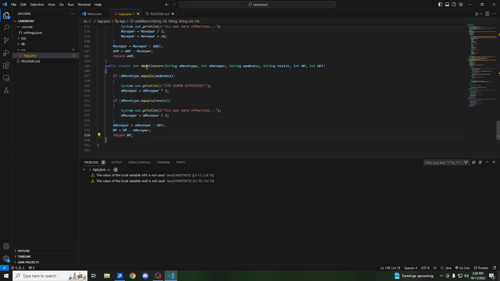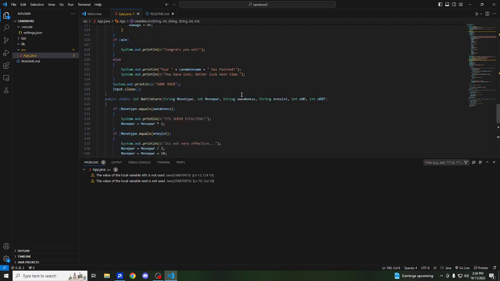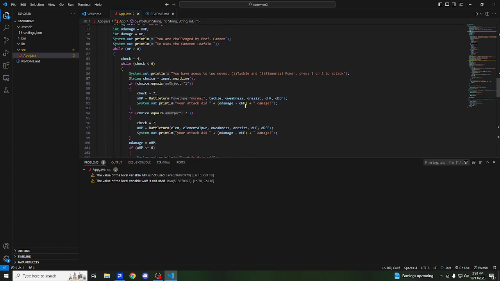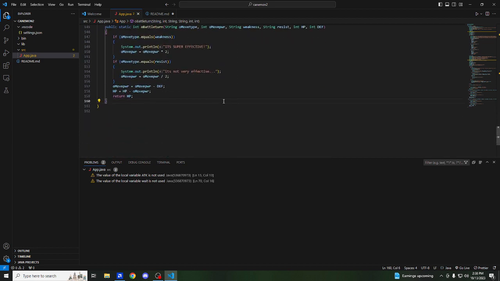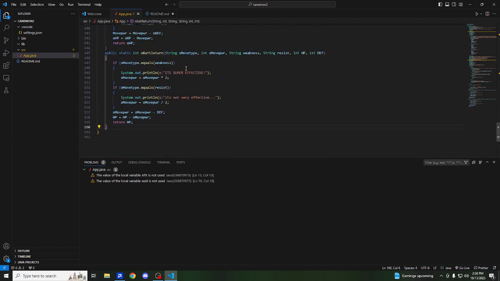So if we go down into our code here, a big part of it is the battle turn and the opponent battle turn, which is what the O is for opponent battle turn. So the way that this main function works is that each Canemon that you're attacking will have a weakness and a resistance, depending on what it is. So the resistance is defined when you pick your Canemon first. So when you go down to calculate it, if it is one of the weaknesses, it will make it do twice as much damage. And then if it is not very effective, it will do half.